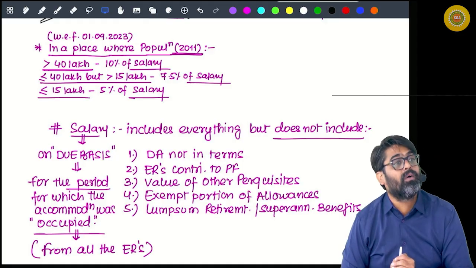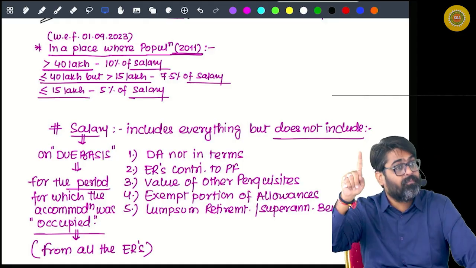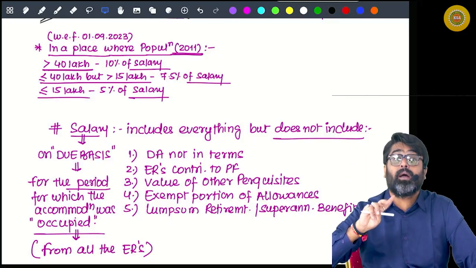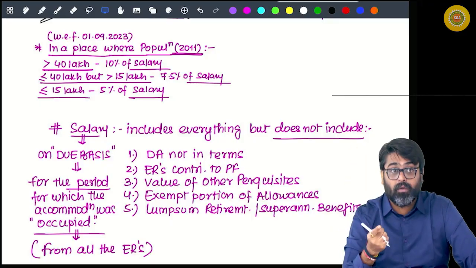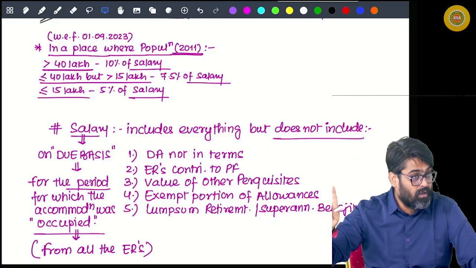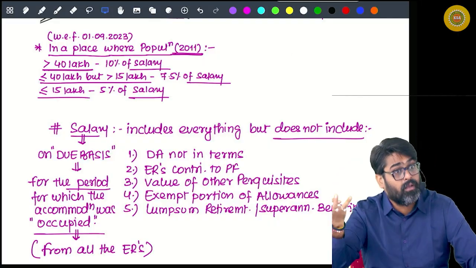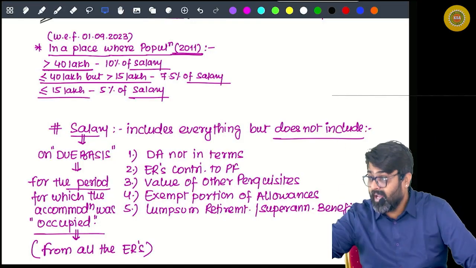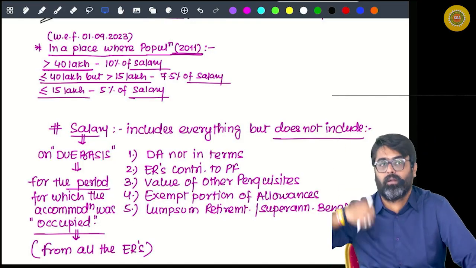Yes or no? So 10%, 7.5% or 5% is the amount of rent which you should have paid but which you are not paying, you are saving, because in that city the own accommodation is provided by the employer.